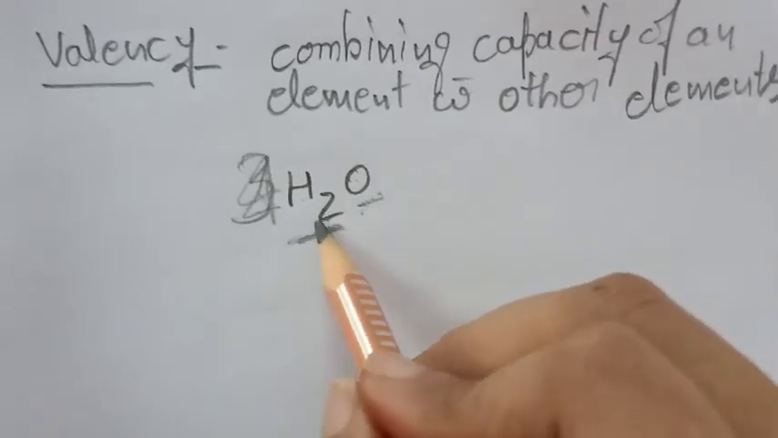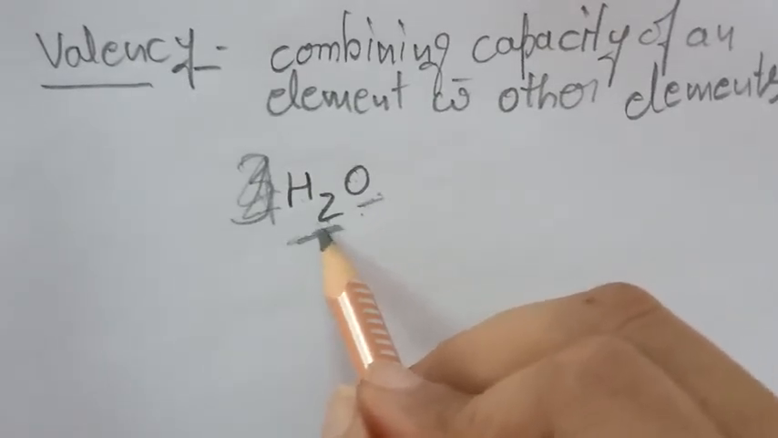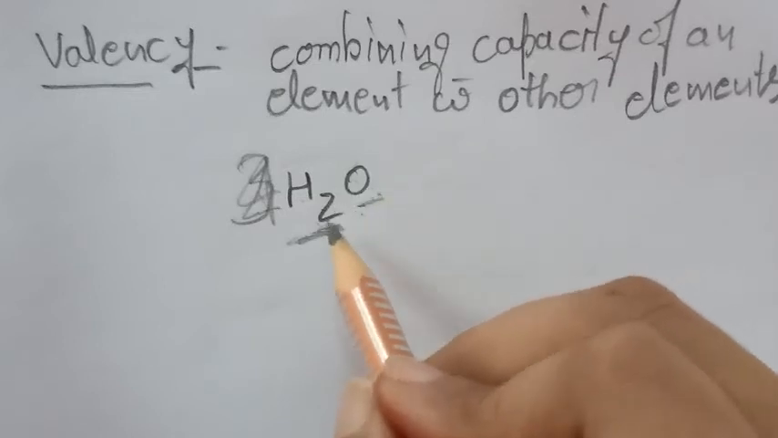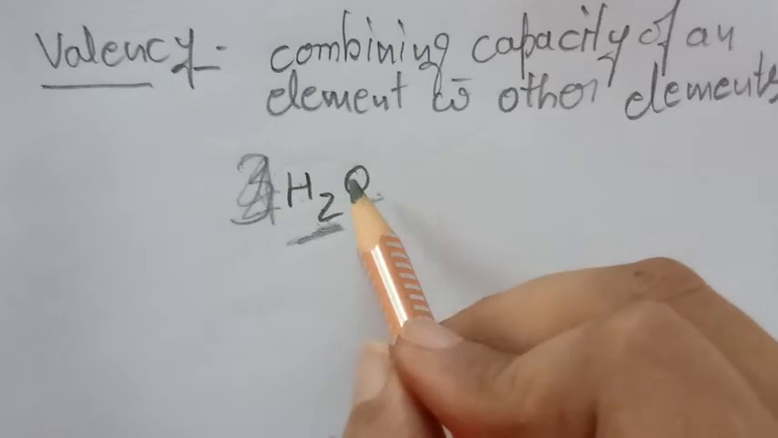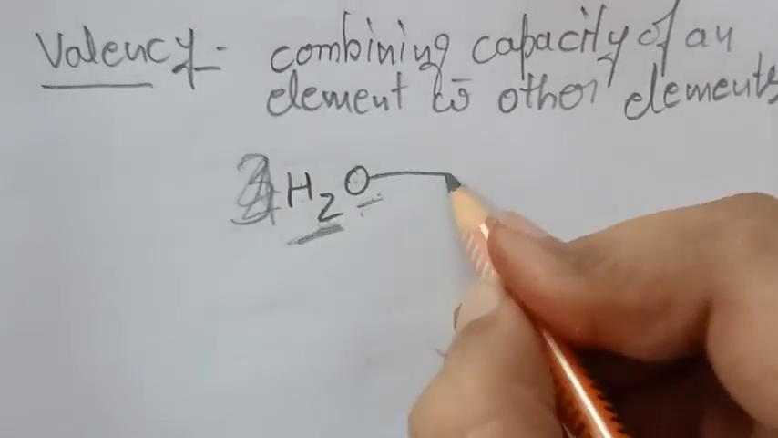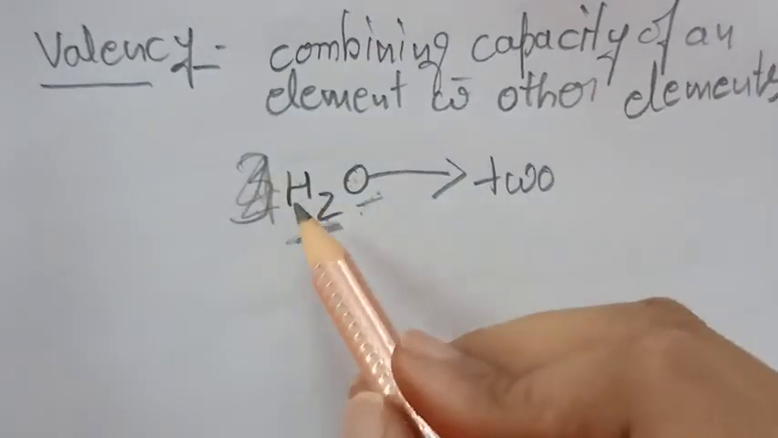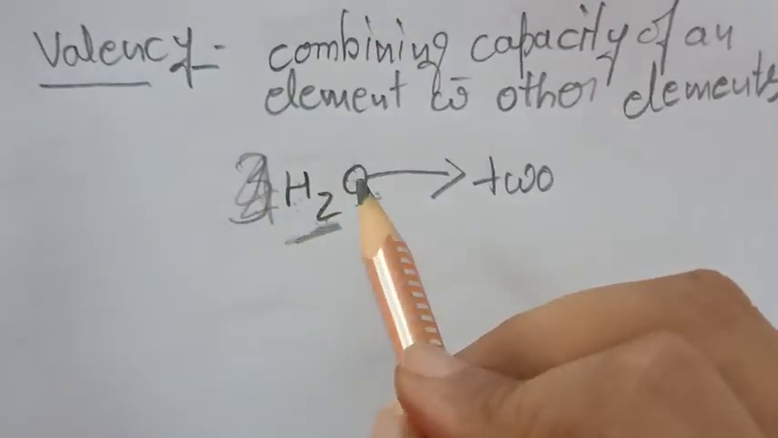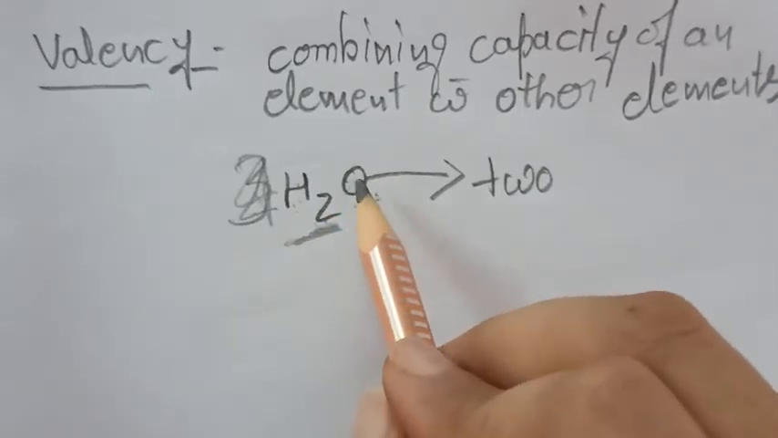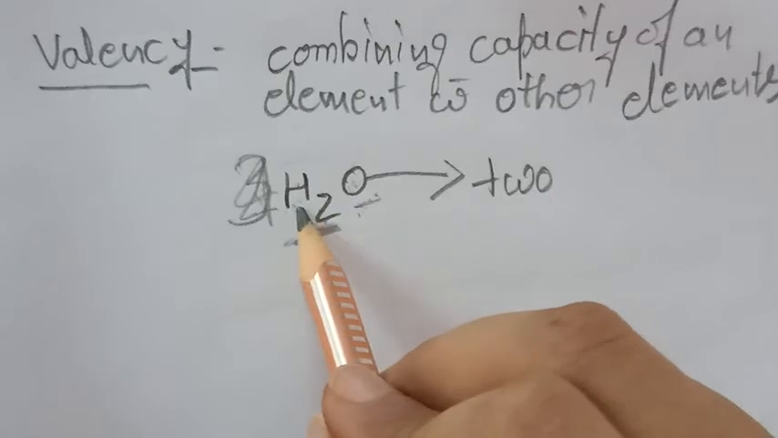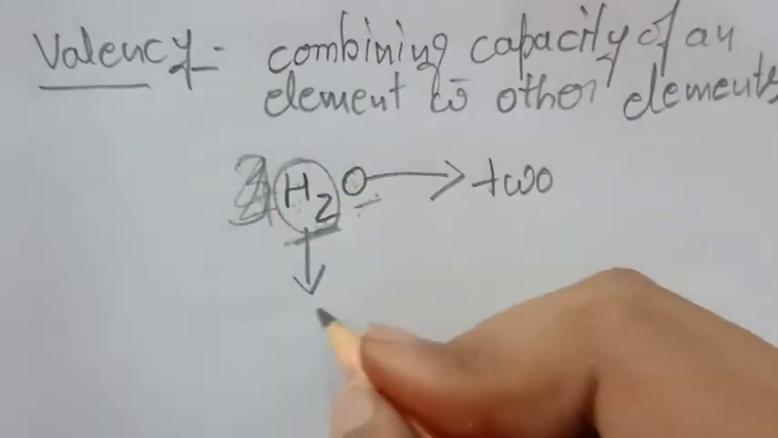So here how many atoms of hydrogen are combining with oxygen? 2 atoms of hydrogen are combining with oxygen. So that is why the valency of oxygen is 2, okay. Whereas how many atoms of oxygen are combining with hydrogen? 1 atom of oxygen is combining with hydrogen. That is why the valency of hydrogen is 1.